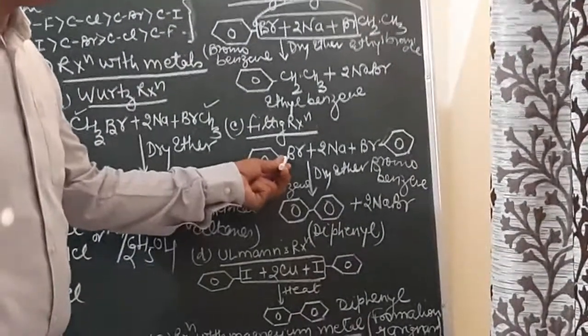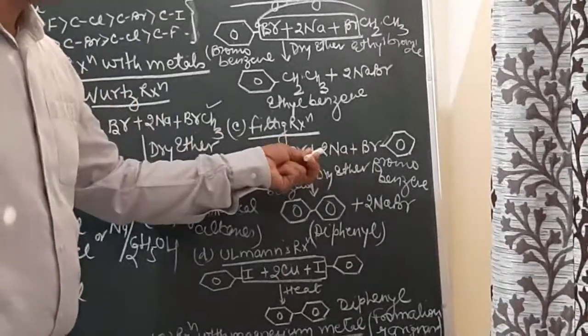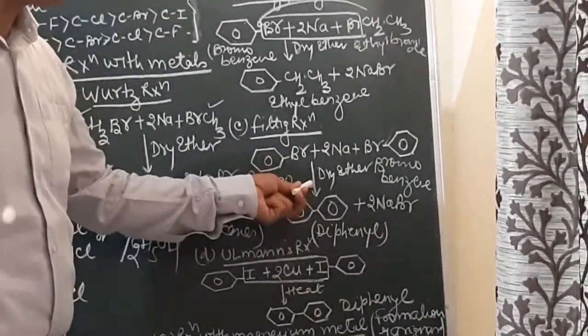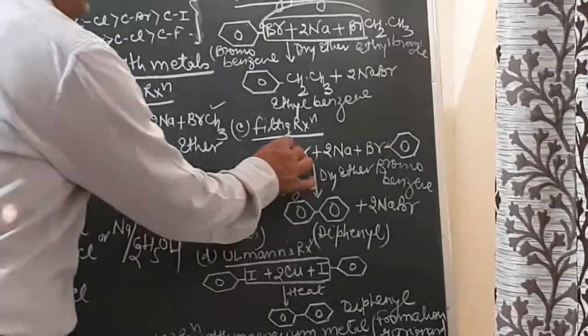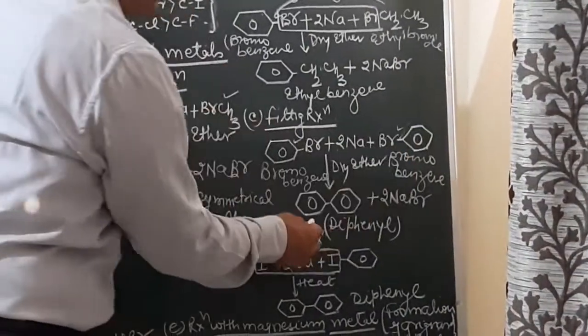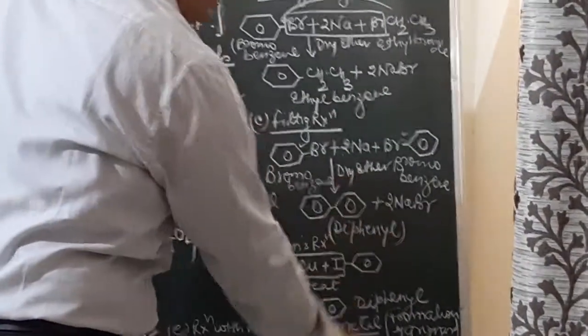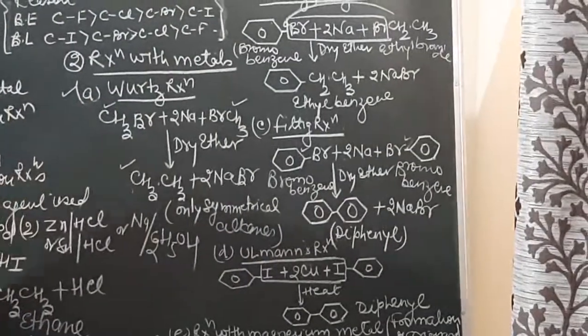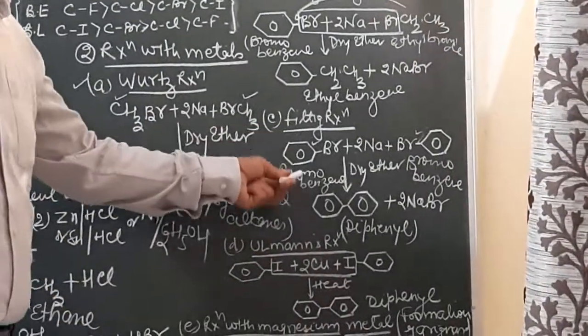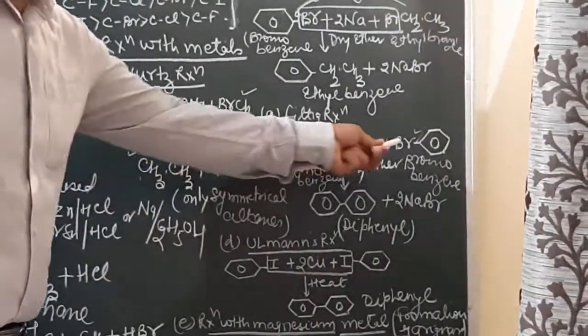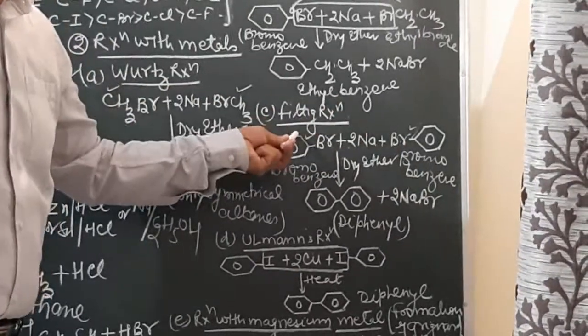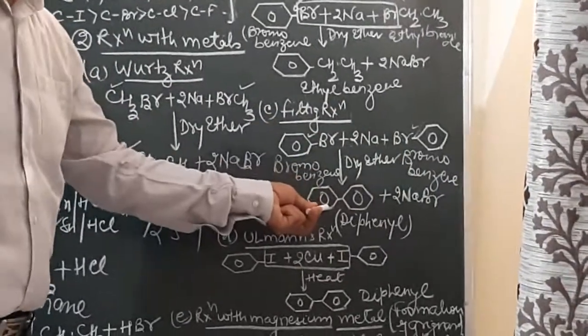So when two molecules of bromobenzene react with sodium in presence of dry ether, the phenyl groups of both will join with each other and result in the formation of a diphenyl compound. So in the Fittig reaction, the reactant molecules are haloarenes and result in the formation of biphenyl.